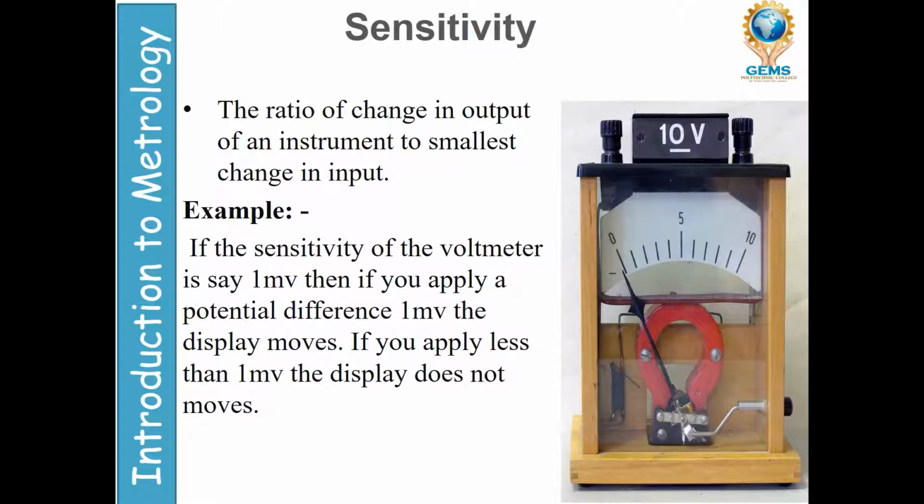Otherwise it will not move. So the same thing, one example we saw. Sensitivity means if you give an input, it will give an output. If there is no change in the input, there is no change in the output.